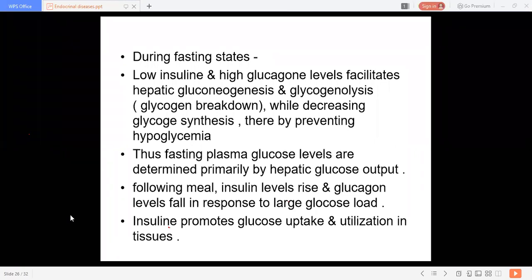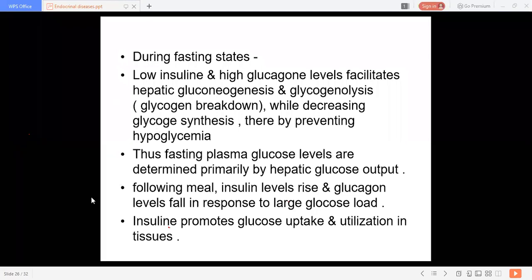So more new glucose gets formed, and the glycogen breaks down, thereby preventing hypoglycemia. Hypoglycemia is prevented by high glucagon levels. Thus fasting plasma glucose levels are determined primarily by hepatic glucose output.